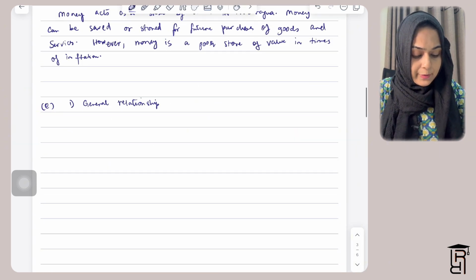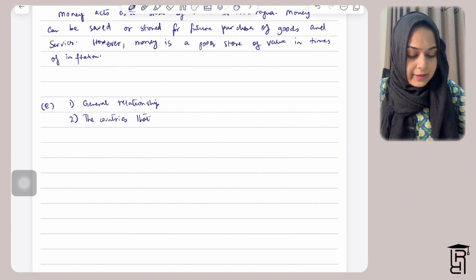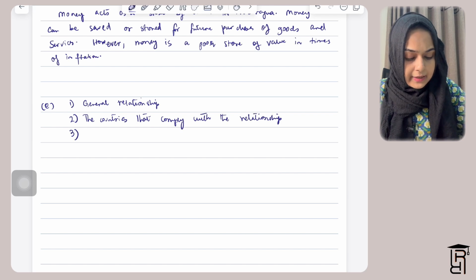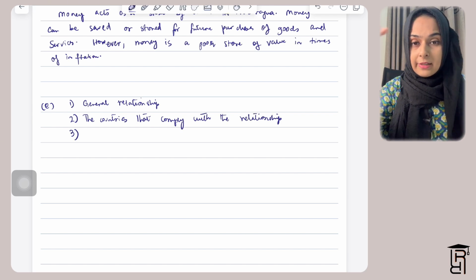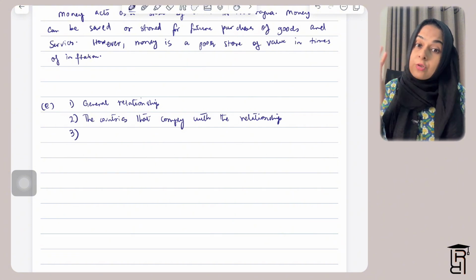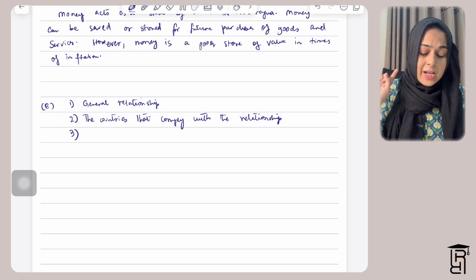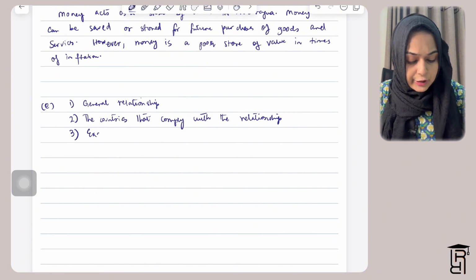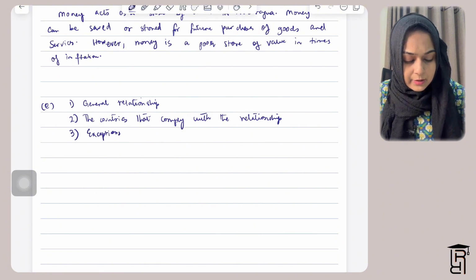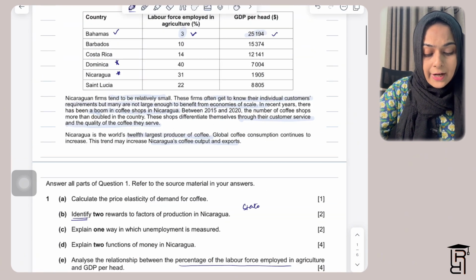So you talk about the general relationship, then the countries that comply with the relationship. The third thing you need to mention is that you need to write it in paragraphs. I'm just telling you how to go about this question, and this applies to any data response, because there's always one question based on a graph or a table in any data response. The next thing you need to write is which countries are exceptions. In this case, the exceptions are Nicaragua and Dominica.